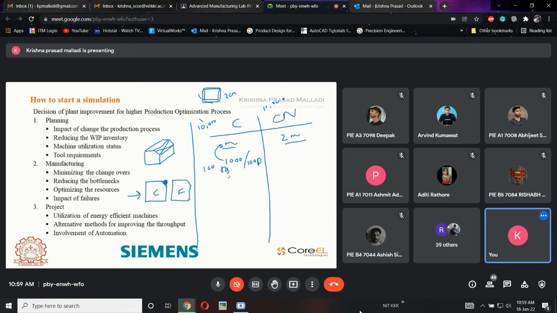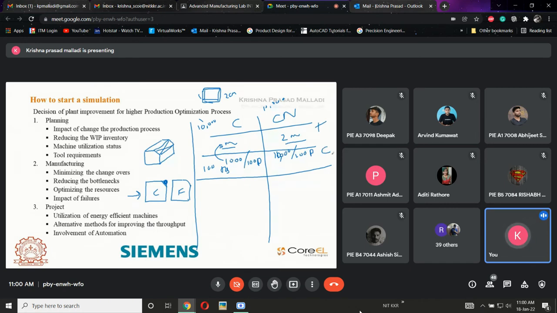For 100 parts it will be charging 1000 rupees in a conventional machine, whereas in the CNC machine it is charging 10,000 rupees per 100 parts. Okay, so these are the statistics. This one is time, this is cost.